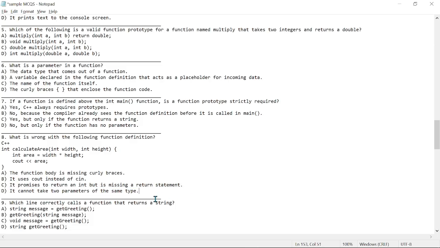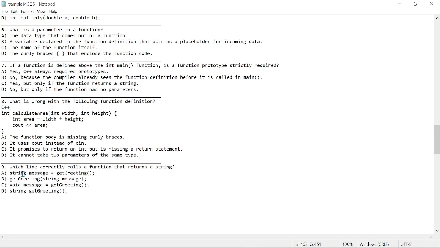Then we have, which line correctly calls a function that returns a string. All right. So if the function is returning a string, we expect to have it inside a string variable, right? And so this is actually a simple function call which is being passed to a string variable. So our answer right here is going to be A.